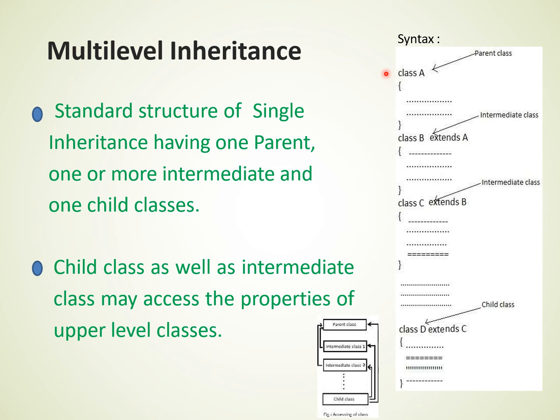Here is the syntax for multi-level inheritance. In this syntax, class A is the parent class, and class B and class C are the intermediate classes. Class B extends class A and class C extends class B. In multi-level inheritance, we declare only one child class, that is class D, and this class D accesses all the properties from class C.